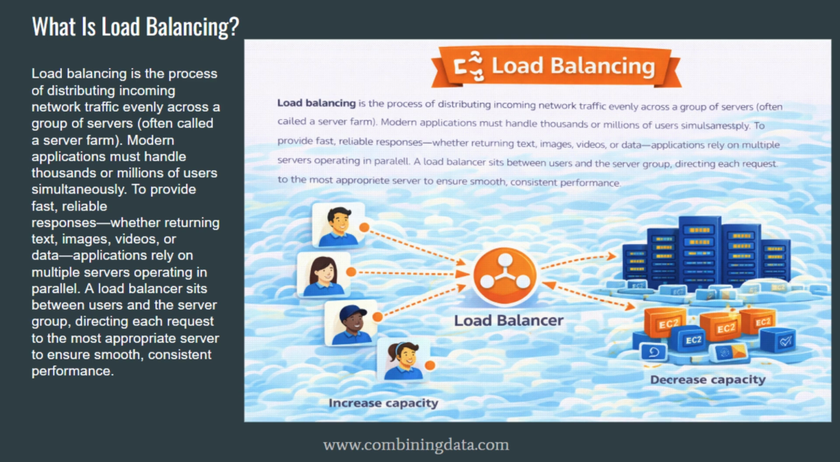Think of a load balancer like a smart traffic controller sitting between users and your application. When a request comes in, the load balancer decides which server should handle it based on availability, health, and capacity. Instead of users connecting directly to servers, they connect to the load balancer, which then forwards each request to the best available back-end resource. In AWS, this role is handled by Elastic Load Balancing (ELB), which automatically distributes traffic across targets such as EC2 instances, containers, or IP addresses.